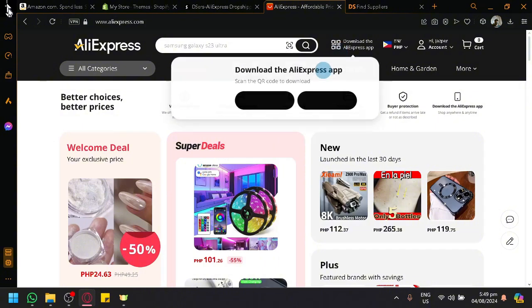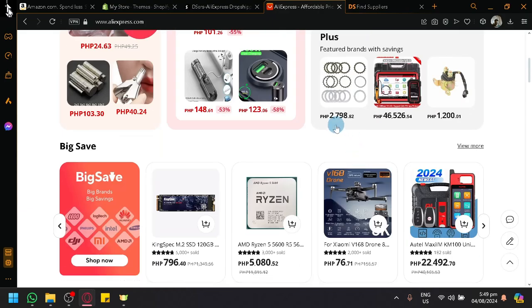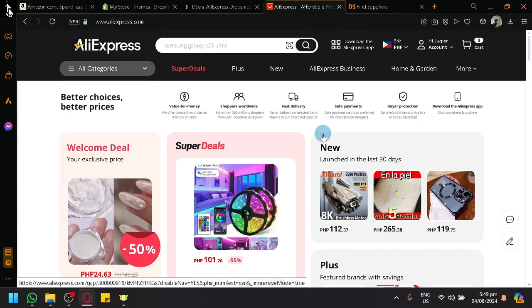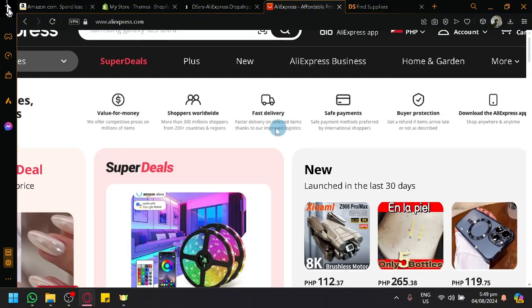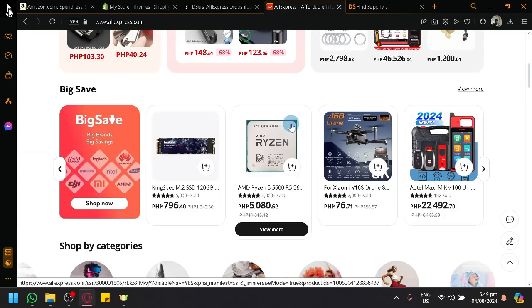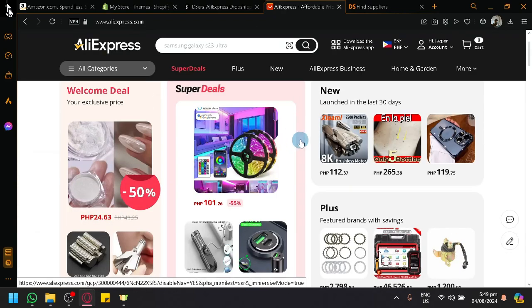And aside from the fact that this is a really great platform to get or sell products from, they are super legit. They have a lot of users. It has a lot of different benefits that you will be able to get. And one of the good things is that the idea of dropshipping with AliExpress has existed for a long time now. So there's a lot of applications that are built to perform this exact business model, and we will be showing you guys how to utilize those things.